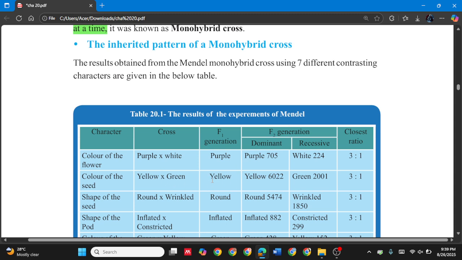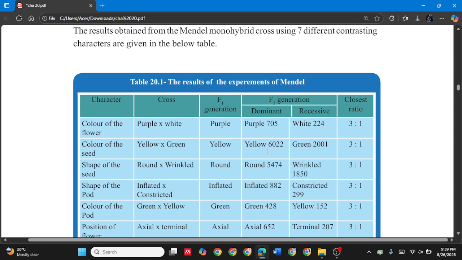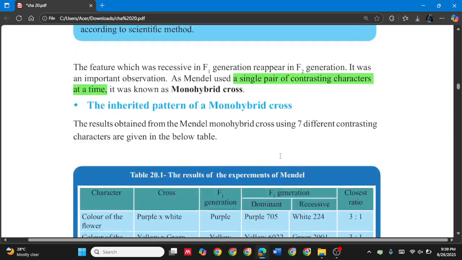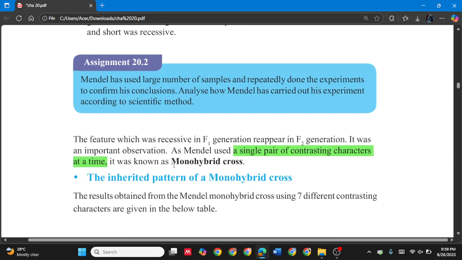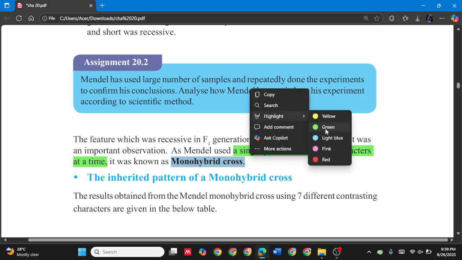After you self-pollinate this F1 generation, you get this much yellow and this much green. So the ratio is nearly 3 to 1. From here you can identify what is the dominant and what is the recessive gene by doing this experiment. Okay. So these were called monohybrid crosses.